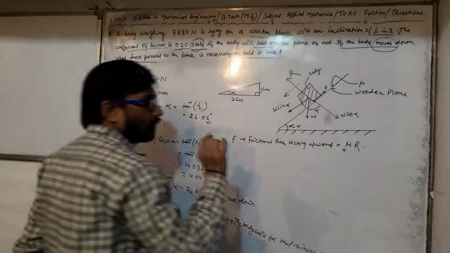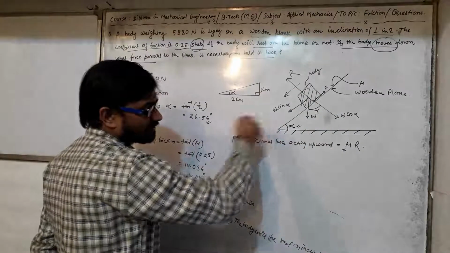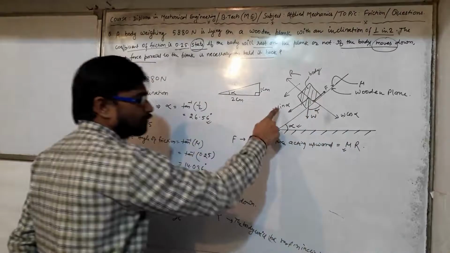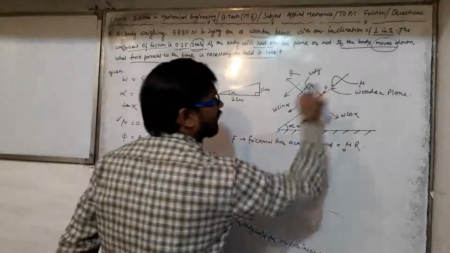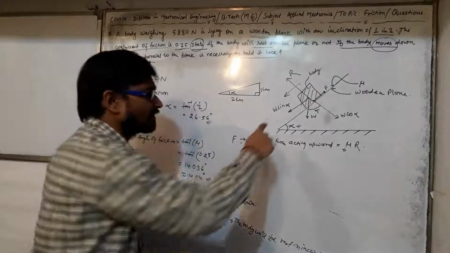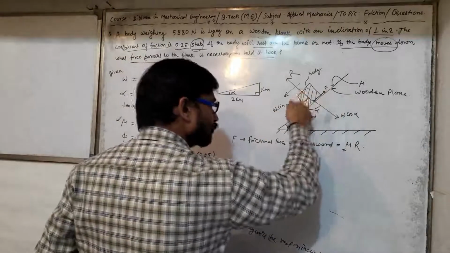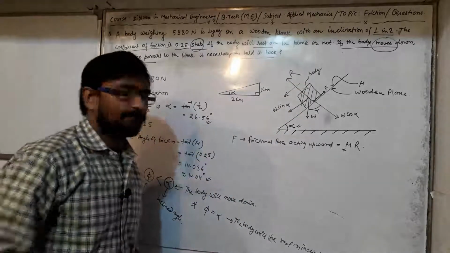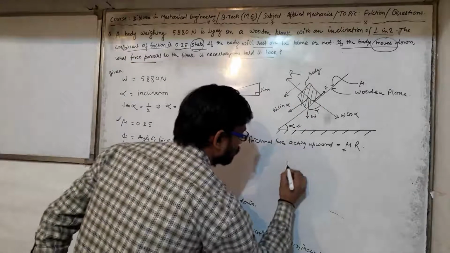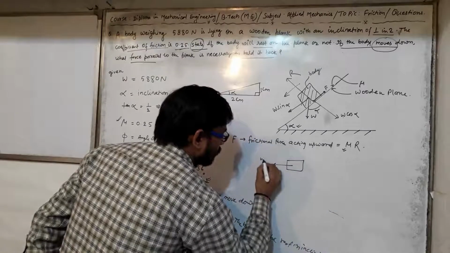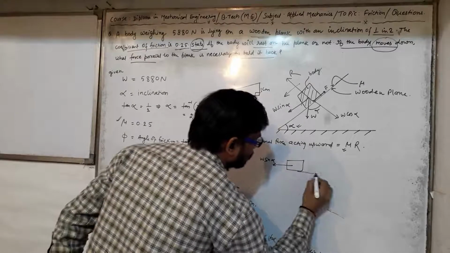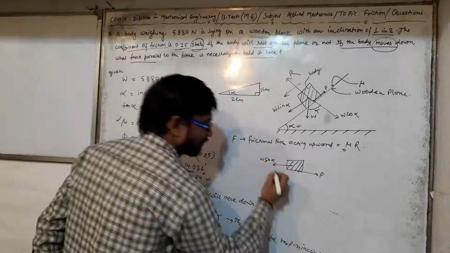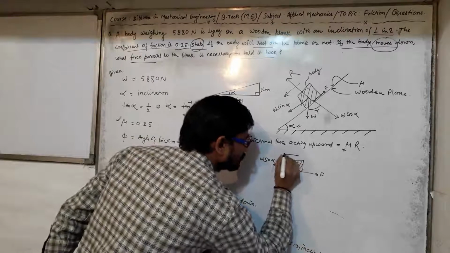Now the only movement of the body is in the downward direction. So there are two forces, W sin alpha and F. W sin alpha is predominant over F. Hence the difference between these two, W sin alpha minus F, would be the net resultant force by which the body is moving downward. Since the body is moving in this direction, W sin alpha minus F must be greater than the frictional force, isn't it?